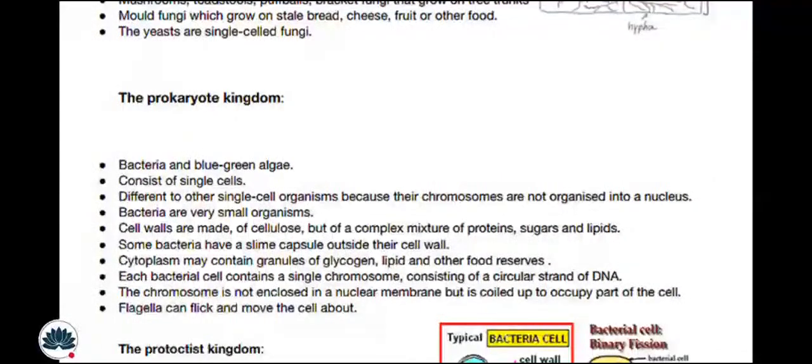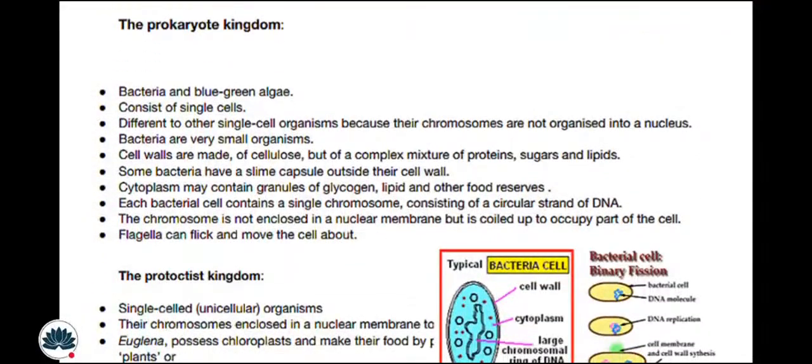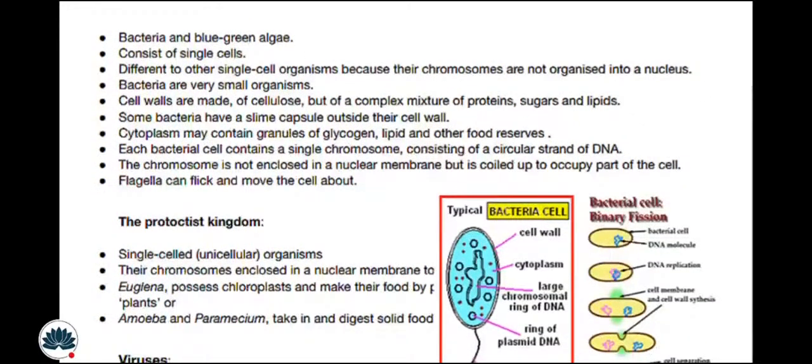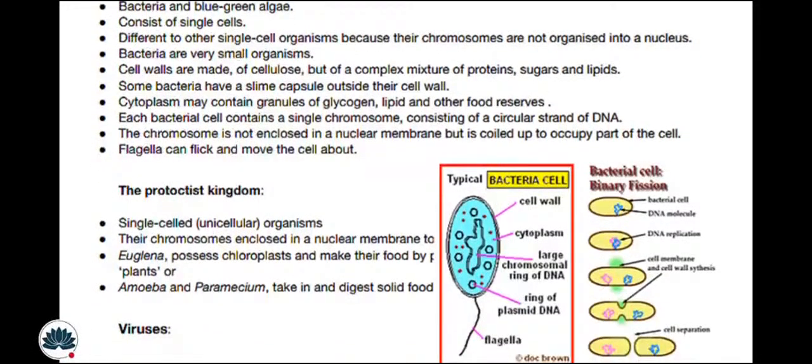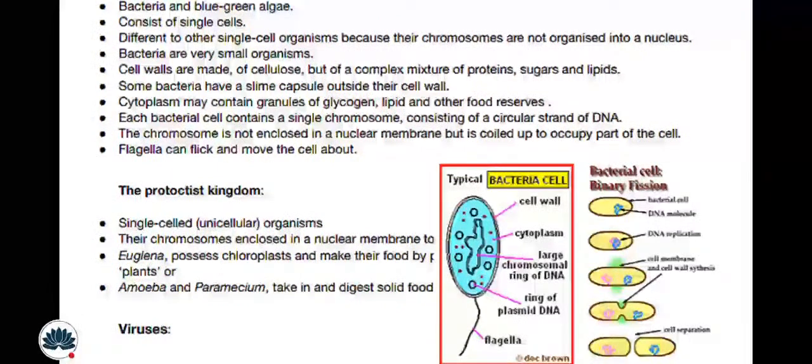Prokaryotic kingdom: bacteria and blue-green algae consist of single cells, different from other single-celled organisms because their chromosomes are not organized into a nucleus. Bacteria are very small organisms. Cell walls are not made of cellulose but of a complex mixture of protein, sugars, and lipids. Some bacteria have a slime capsule outside their cell wall. Cytoplasm contains granules of glycogen, lipid, and food reserves.